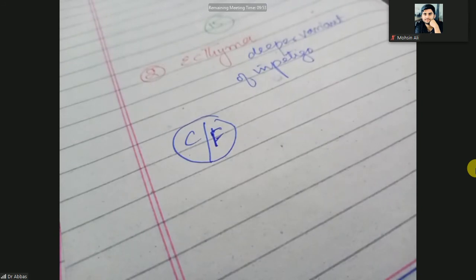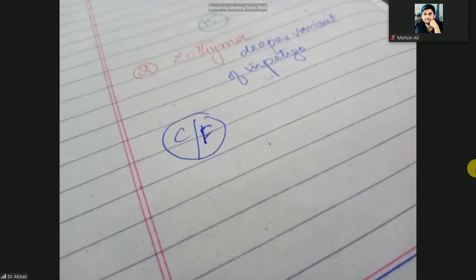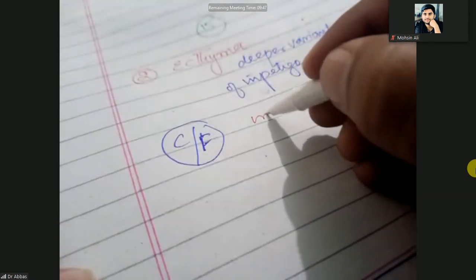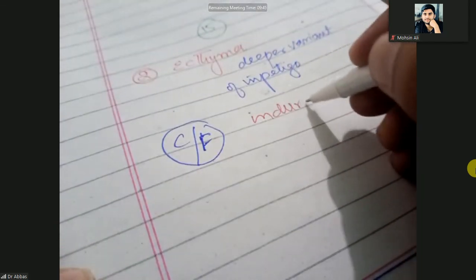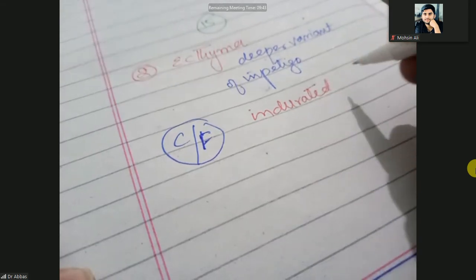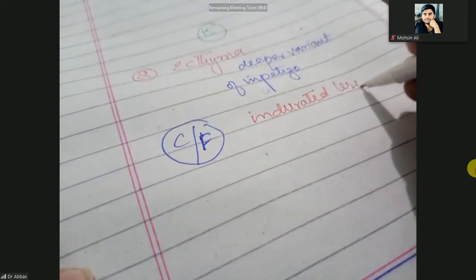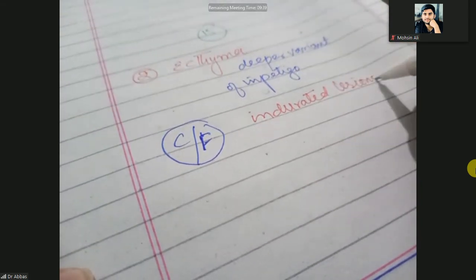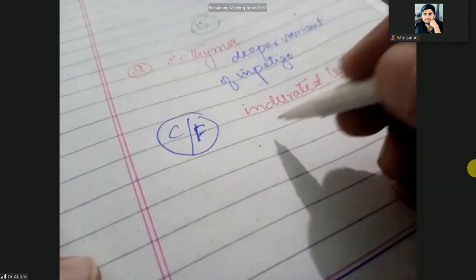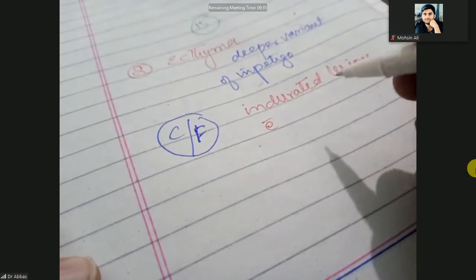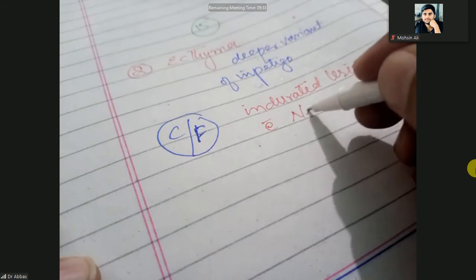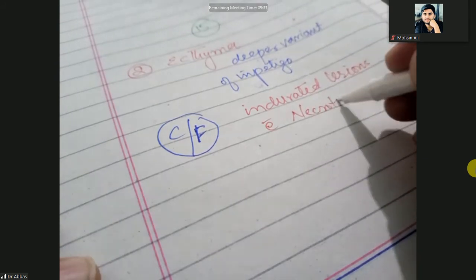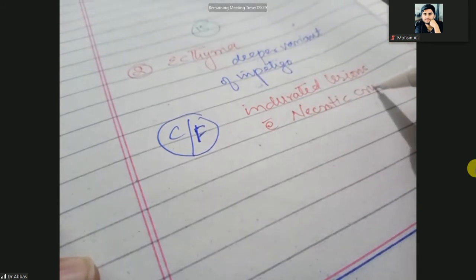Clinically, the patient will present with indurated lesions with necrotic crust, and that crust will be due to the necrosis.